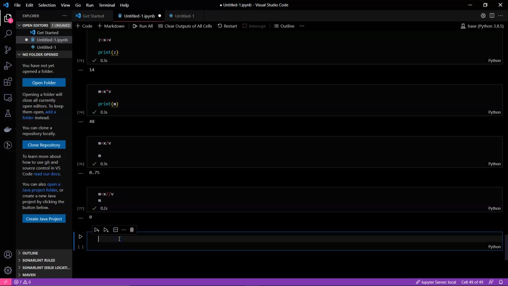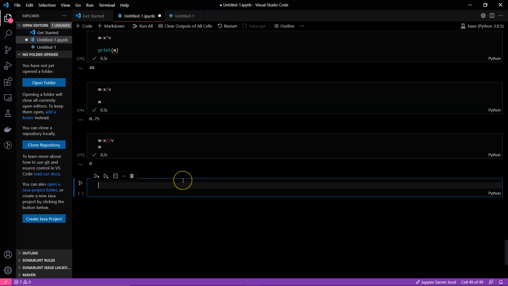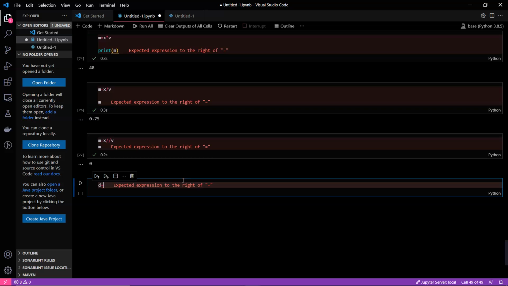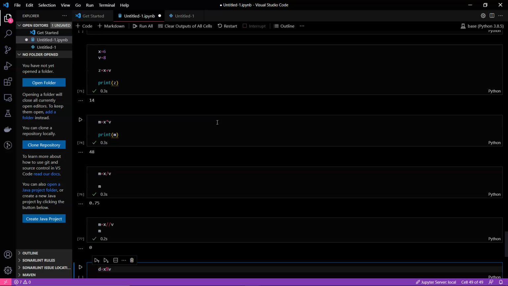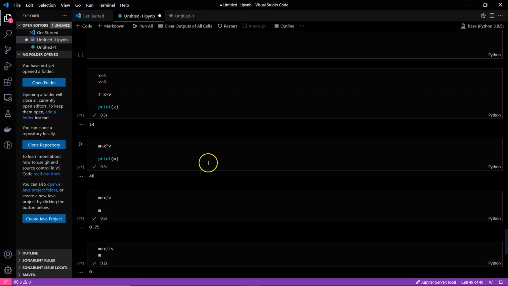Suppose now I want to know what will be the remainder when I divide 8 by 6. So again, let's take d this time for division, and what we can do is just use remainder v. Okay, it's a kind of a wrong one.